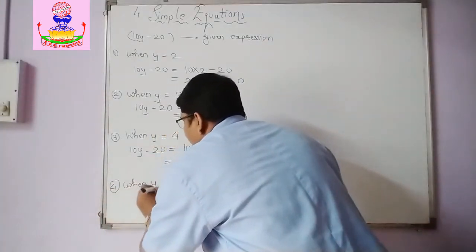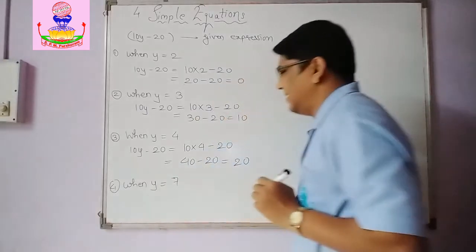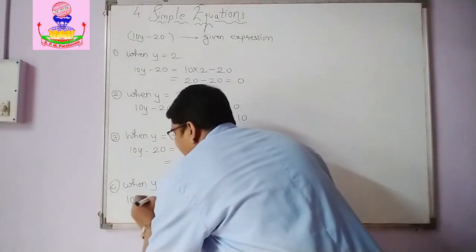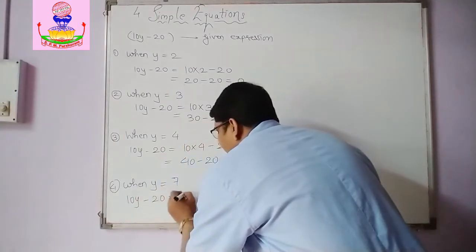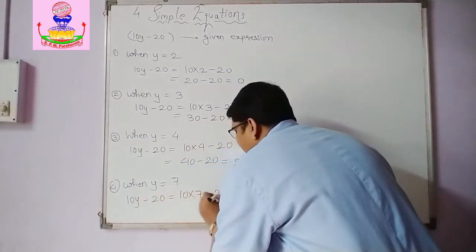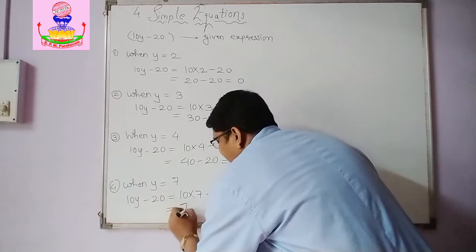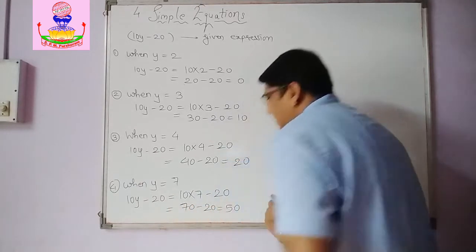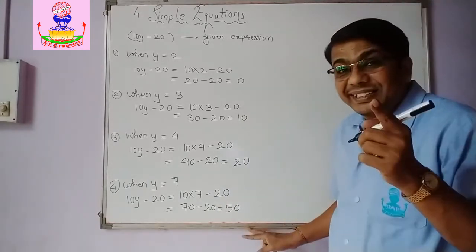Then suppose I take y equal to 7. Right? So 10y minus 20 is 10 into 7 minus 20. So 10 7s are 70 minus 20 is 50. So that condition is met.